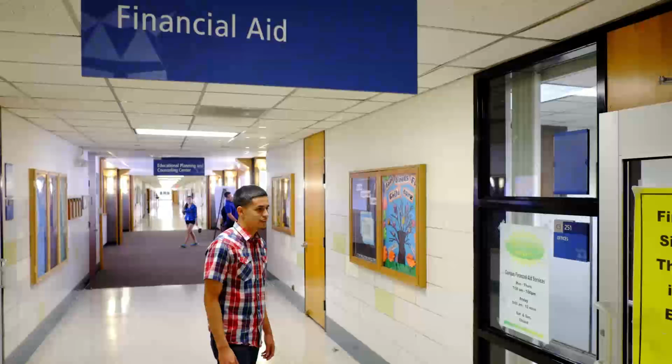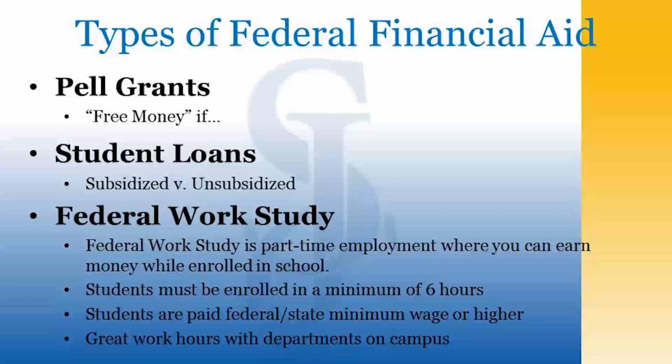What kind of federal financial aid is awarded? There are three major types you may receive: federal Pell Grants, federal student loans, and federal work-study. Federal Pell Grants are given to the student and do not have to be paid back as long as all conditions are met. Federal Pell Grants are often referred to as free money, and the conditions for using these grants are very specific, emphasizing student commitment and coursework success.